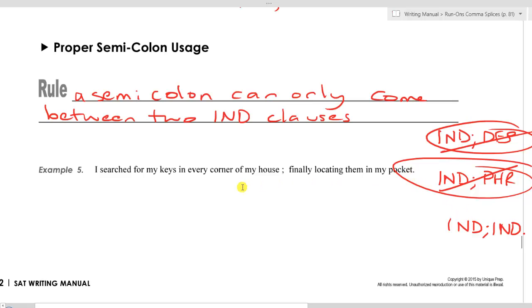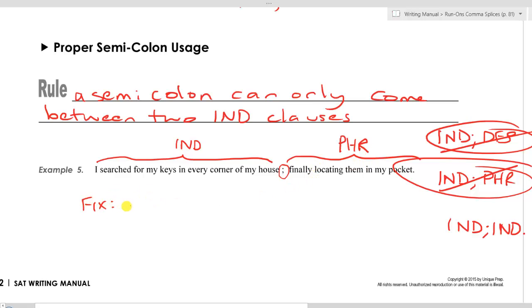Now, in example 5, if you want to do it on your own, pause the video and come back and join us. In example 5, we have "I searched for my keys in every corner of my house, finally locating them in my pocket," and we have a semicolon between those two parts of the sentence. Well, before the semicolon, we're okay because we have an independent clause, but after the semicolon, we don't have an independent clause at all. In fact, we don't have a clause at all. This is just a phrase. So we're not allowed to do that. The two ways that we could fix this, I'll go ahead and write them down here.